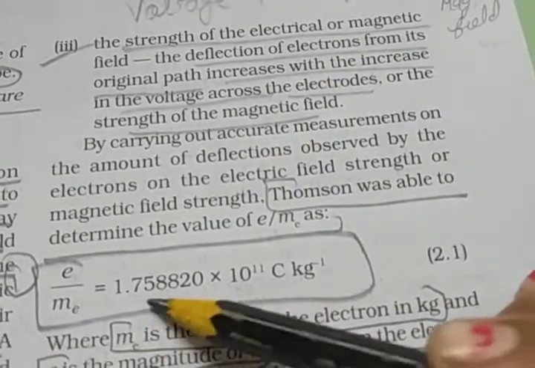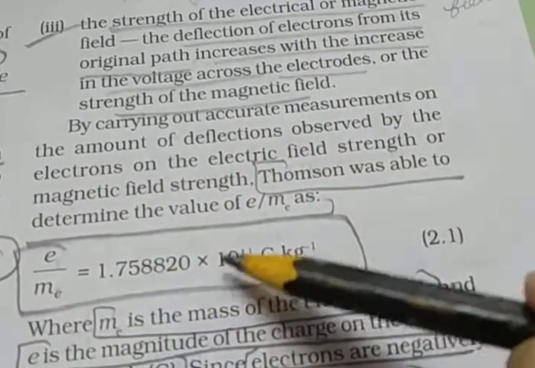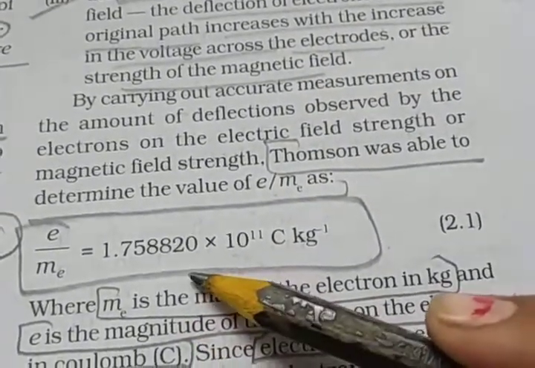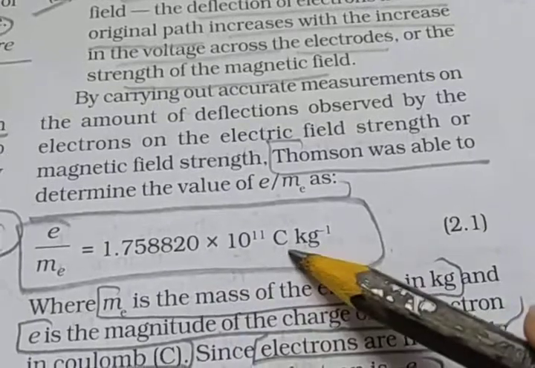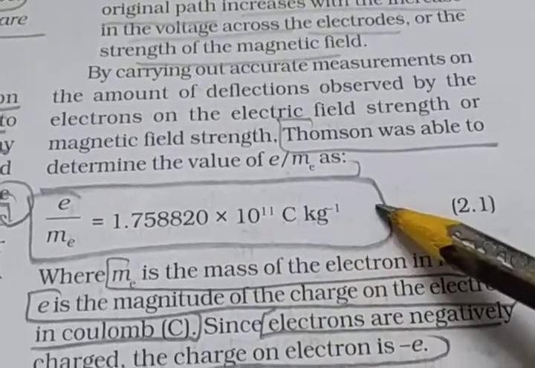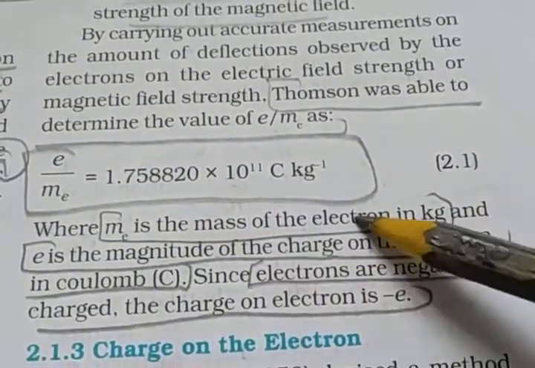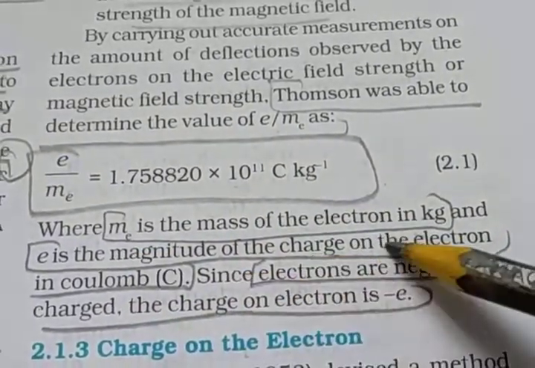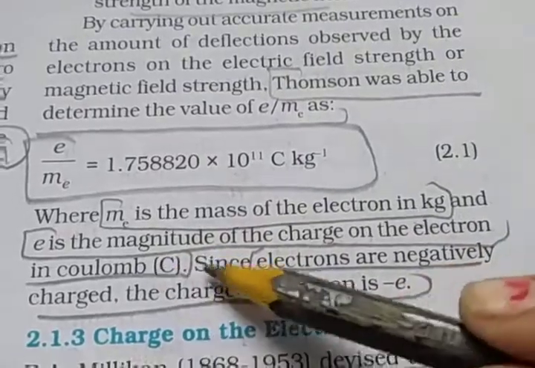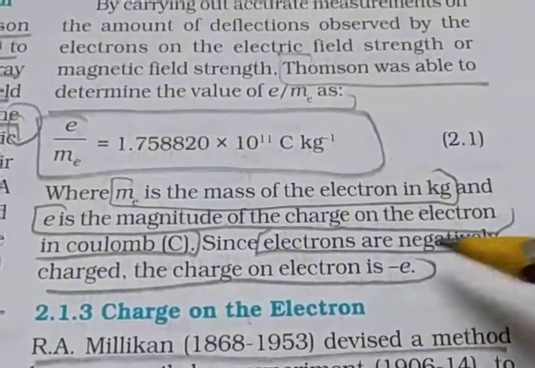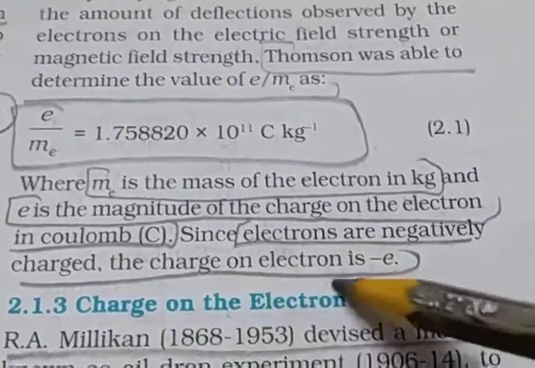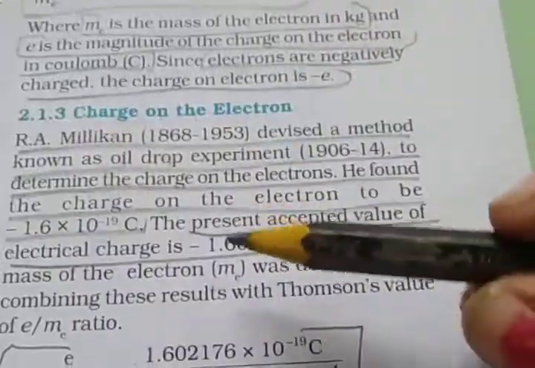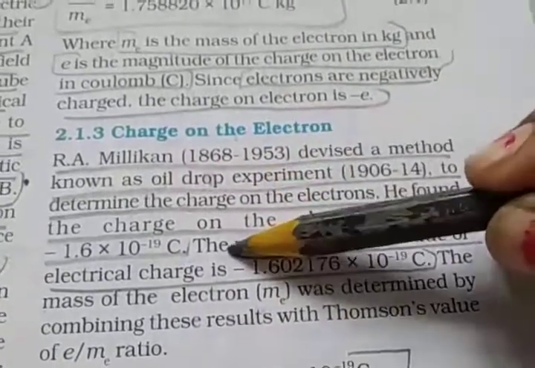So he was able to determine the value of e/m as 1.758820 × 10^11 C kg^-1. Here m is the mass of the electron in kg, and e is the magnitude of the charge on the electron in coulomb. Electrons are negatively charged, so the charge on the electron is negative. Clear?